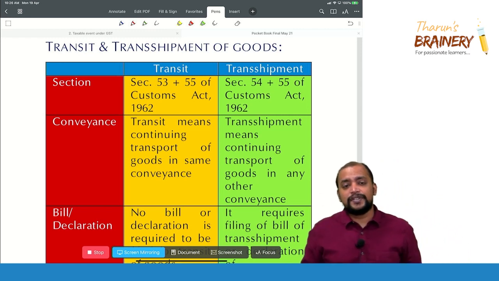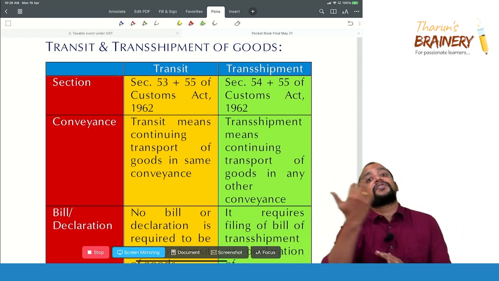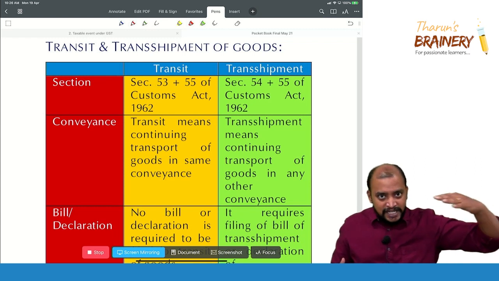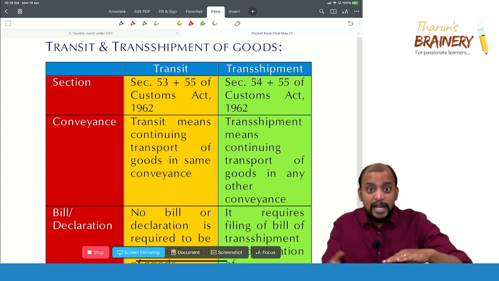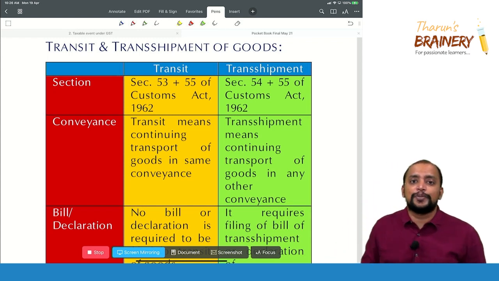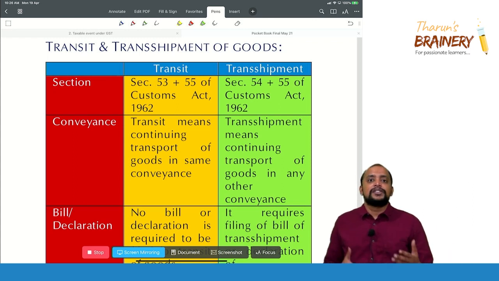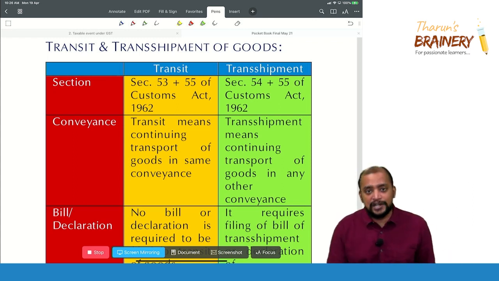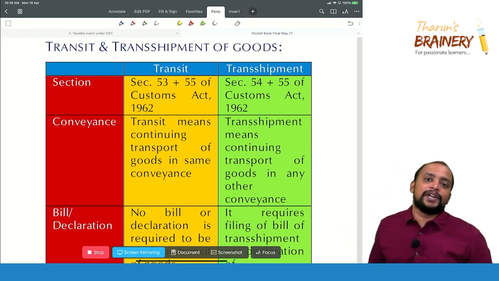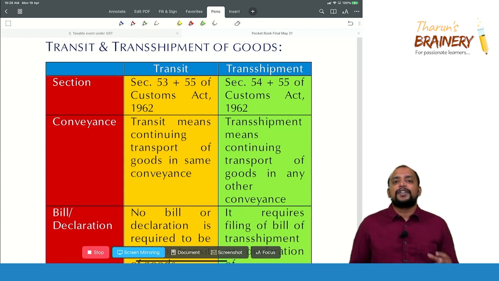Suppose it is in a different vessel, that is, first a vessel came, some goods were unloaded, and in a different vessel the goods are taken, those goods are said to be in transshipment. In case of transit, as the same conveyance is taking the goods, there is no need of any new documentation, whereas in case of transshipment, new documentation is required, known as bill of transshipment or declaration of transshipment.